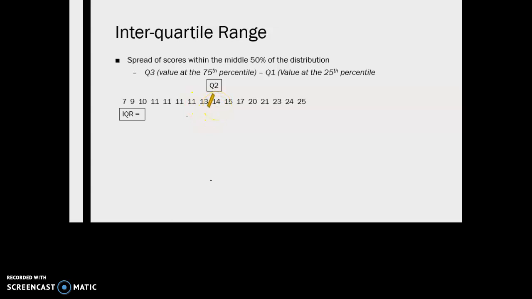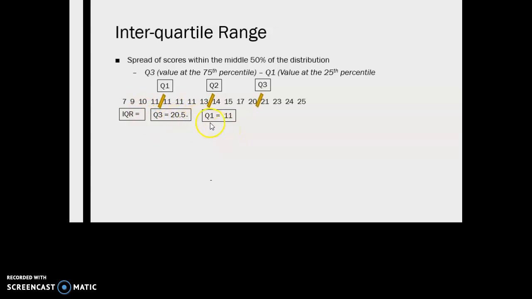Now, in order to find quartile 1, we're going to split the lower half of the distribution in half so that there are 4 scores below it and 4 scores above it. And so here's our quartile 1. And as a result of that, since we have 11 on either side, we know that quartile 1 is equal to 11. Okay, so in order to find quartile 3, we're going to do the same thing. In this case, we're going to be looking at the upper half of the distribution. So we're going to put a hash mark that divides it in half. So there are 4 scores below, 4 scores above. Since it splits between 20 and 21, just as we would with a median, we're going to take the average of that. And so quartile 3 is going to be equal to 20.5.